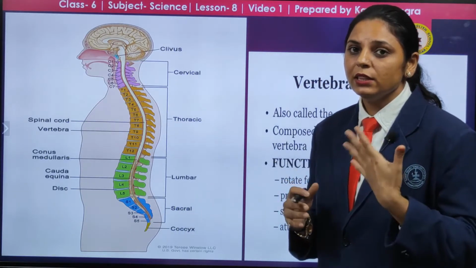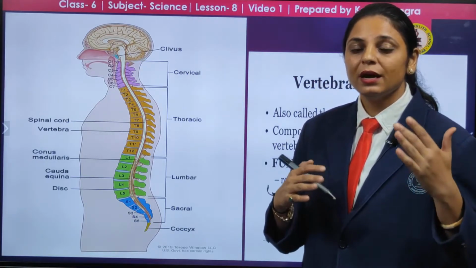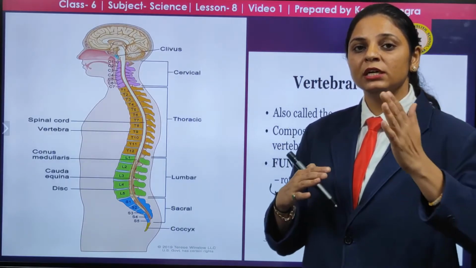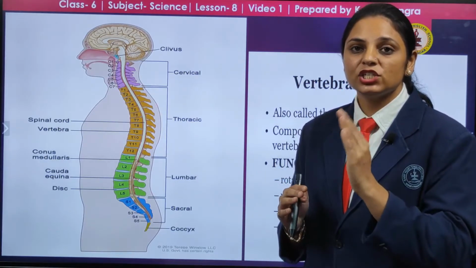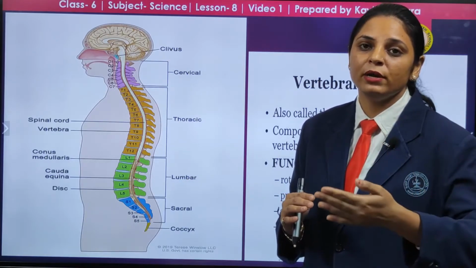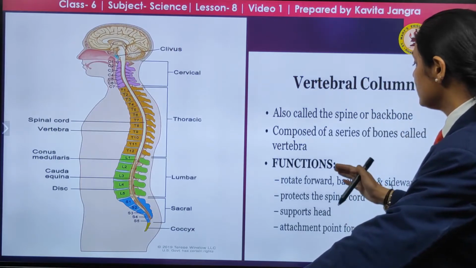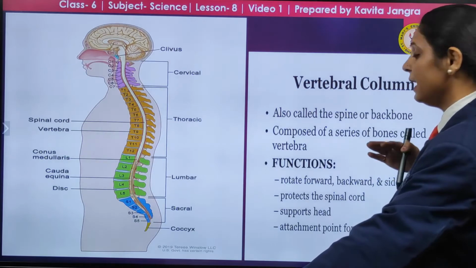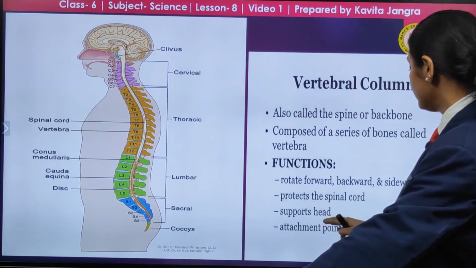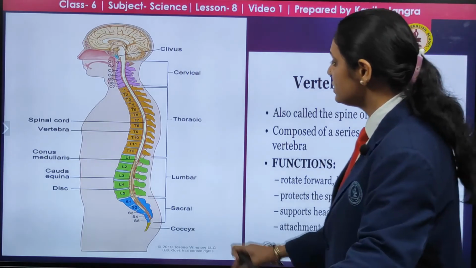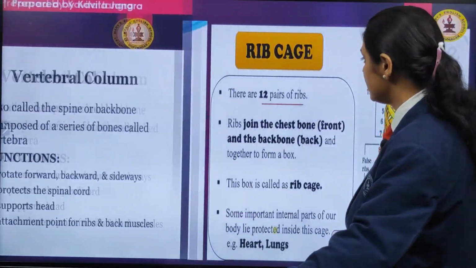Coccyx: you will say that in human beings a tail is not present. But we come from our ancestors, who had that tail, and it just remained in our body. It is not of any use; it is a vestigial organ that we get from our ancestors, but now it has no function. So the spine, the backbone, has these functions: rotating, forward, backward and sideways movement, protecting the spinal cord, supporting the head, and serving as an attachment point for the ribs and the back muscles. You can see the ribs are attached to this point, and the back muscles also.